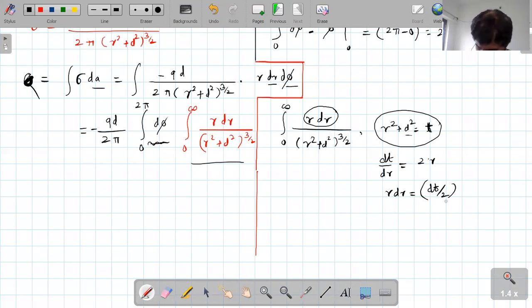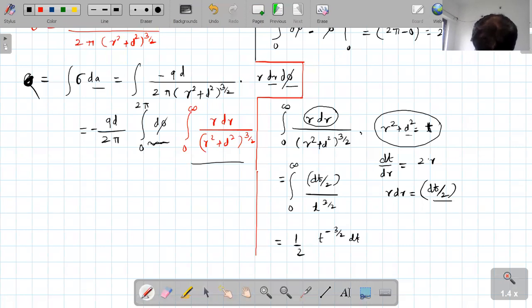Super. Therefore, this can be written as the integral from 0 to infinity of r dr, which is dt upon 2, upon t raised to 3 by 2. This can be written as 1 by 2 times t raised to minus 3 by 2 dt from 0 to infinity. Is it correct? Yes, sir.